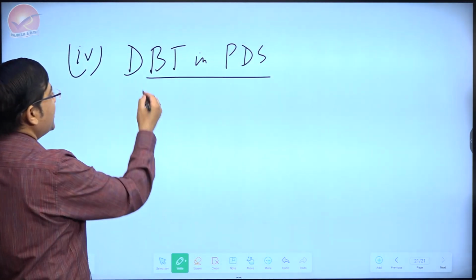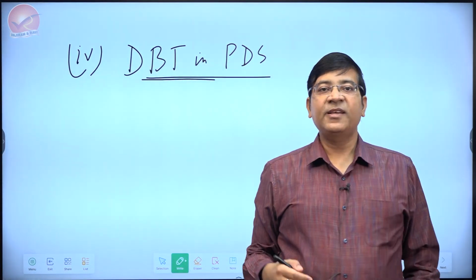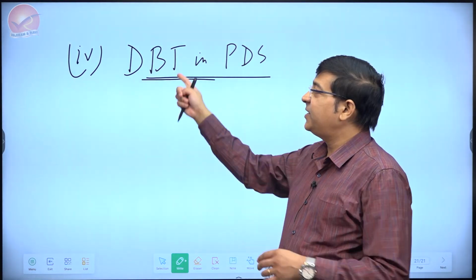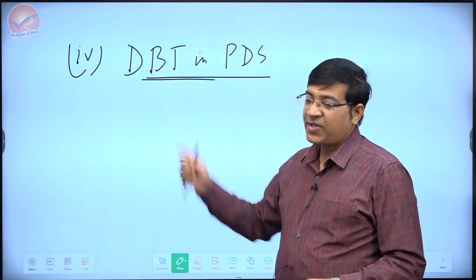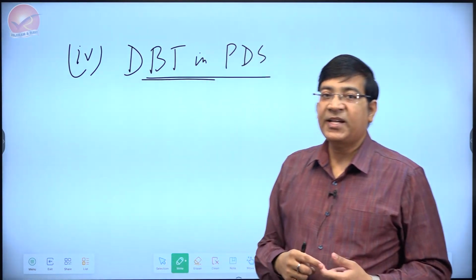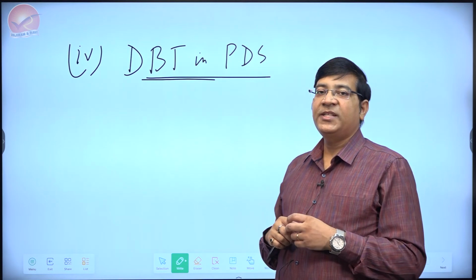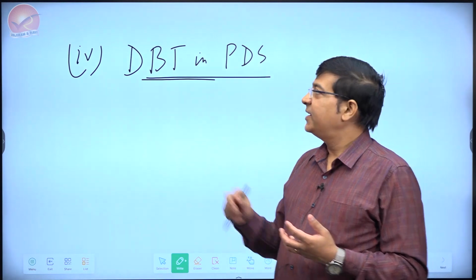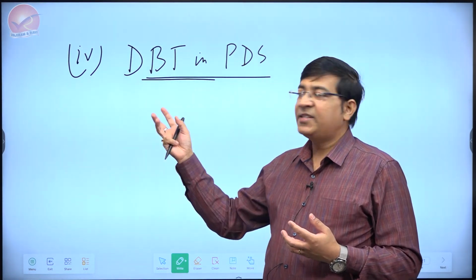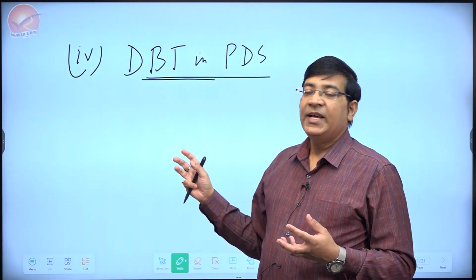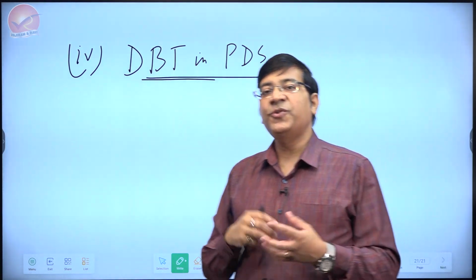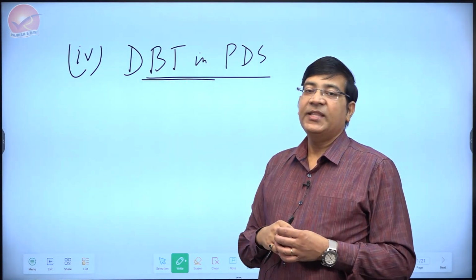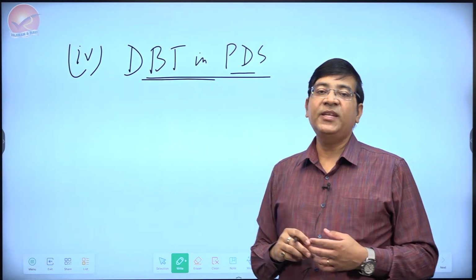But the fact remains that whatever DBT comes in, that has its own benefit. You can link it to one of the questions in paper number 2, why the DBT is an improvement. You can bring in those arguments: how does it lead to better targeting, how does it keep the government burden in check. But the reality says that the pilot experiment on DBT and PDS in places like Jharkhand has not been very successful, and where it has been successful also, the issue has come up that the DBT is not adjusted for inflation fully. That is one of the main limitations that we have seen in PDS.